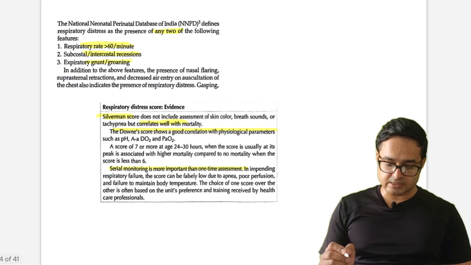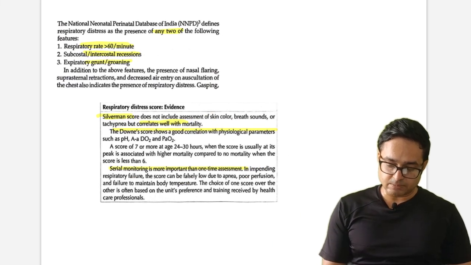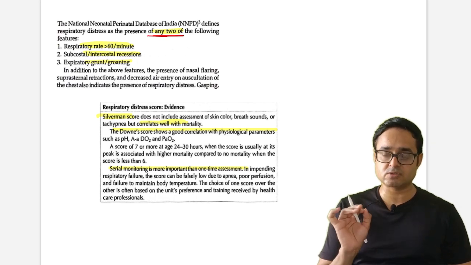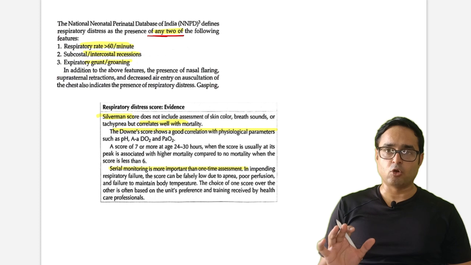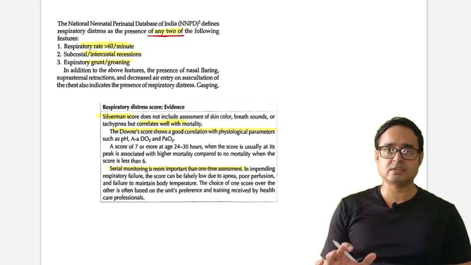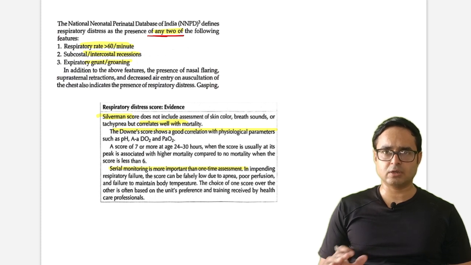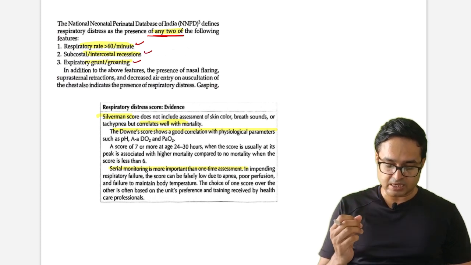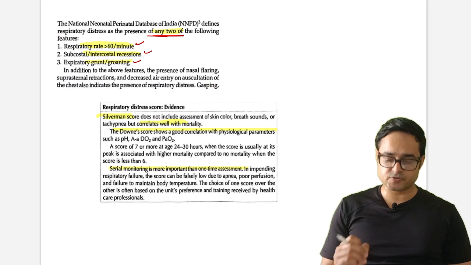Now we'll discuss respiratory distress. Sometimes they ask the definition of respiratory distress, which includes any two. Just remember any two, because this is a common thing. We generally avoid remembering this, but it is very important. Anything I'm telling you is a potential MCQ, so give your 100% attention if you are here for this INI revision video. Respiratory rate more than 60, subcostal or intercostal retractions, expiratory grunt or groaning. If any two are there, this will be called respiratory distress.